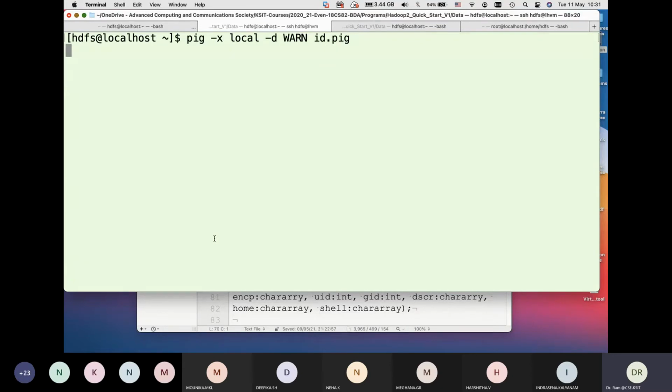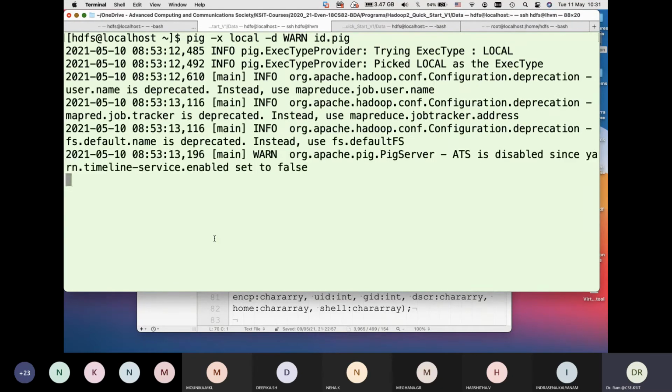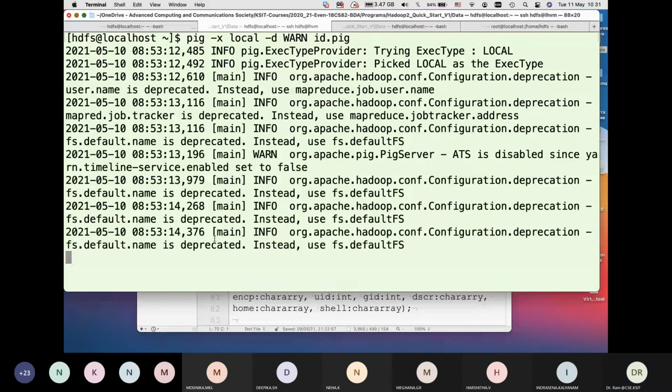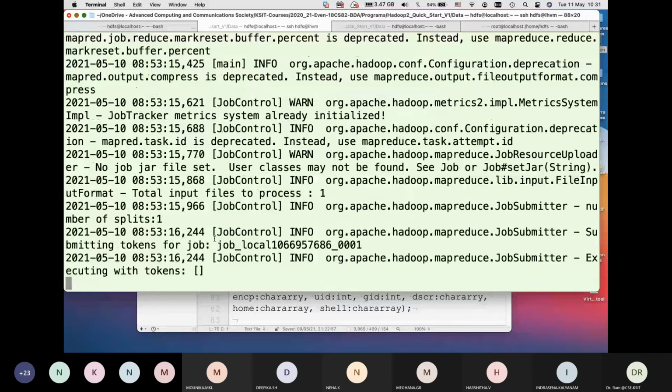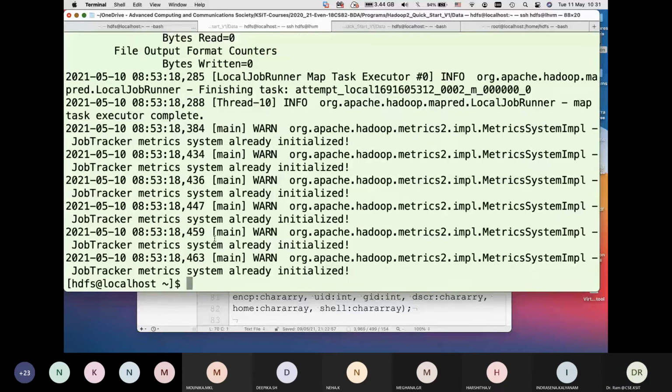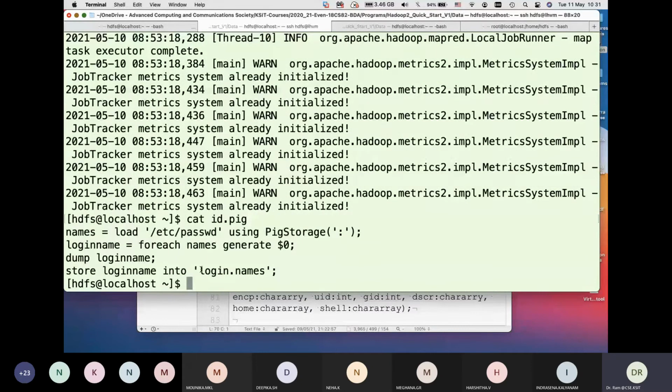And it will create a directory locally called login.names, as we'll see when things happen. So I should have a directory login.names created locally because I ran the local mode.